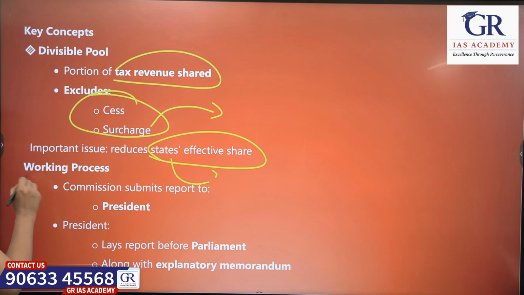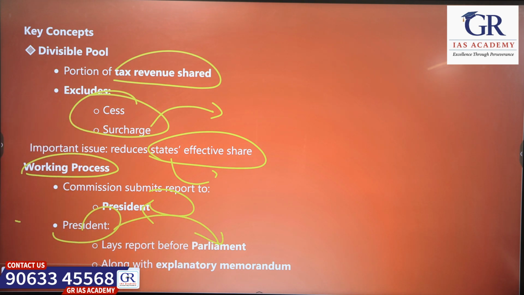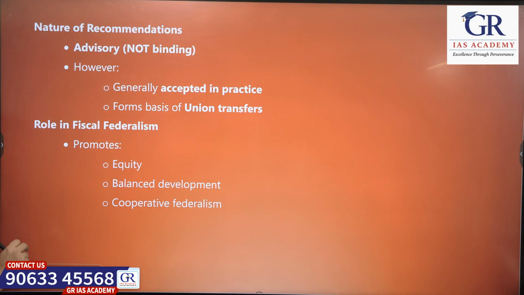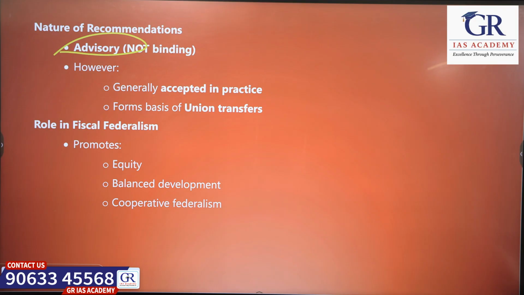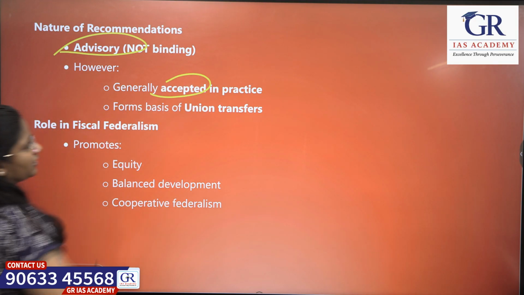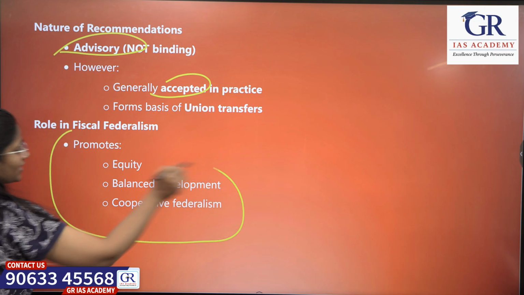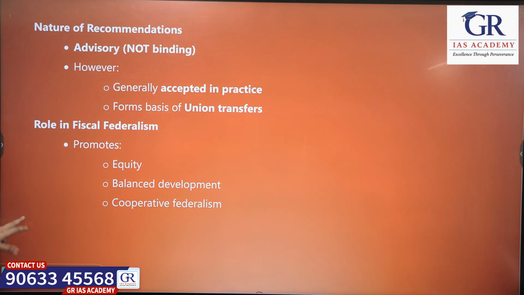So how is the working process done? The Finance Commission submits reports to the President, and the President places the report before the Parliament. We just said the recommendations given by Finance Commissions are advisory and not binding. However, usually they are accepted in practice. So this promotes equity, development and cooperative federalism between the center and states.